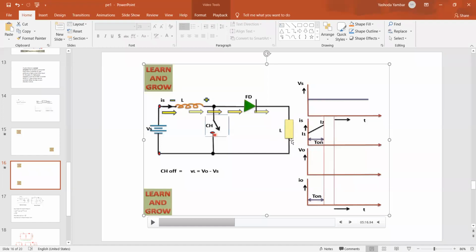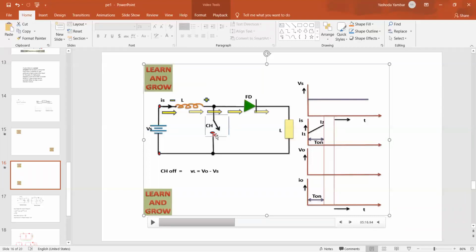So here for step up chopper, when the chopper is on, output voltage is 0. When the chopper is off, the output has got the energy which is equal to the voltage across the load. And you can see chopper is off because we are having inductor and supply also. What is the overall output voltage? Difference of these two, V0 minus Vm, that is the inductor voltage. If you apply KVL, inductor voltage equals output voltage, which will be greater than input voltage now, because energy is released by the inductor, V0 minus Vs. That equation is not necessary. How the current flows is what is important.